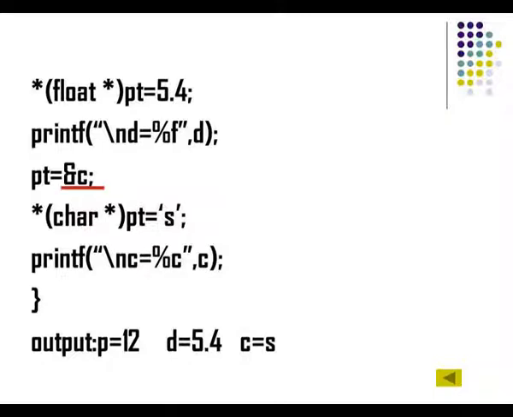So these are points to be remembered when we are using a single void pointer to hold variables of different data types.